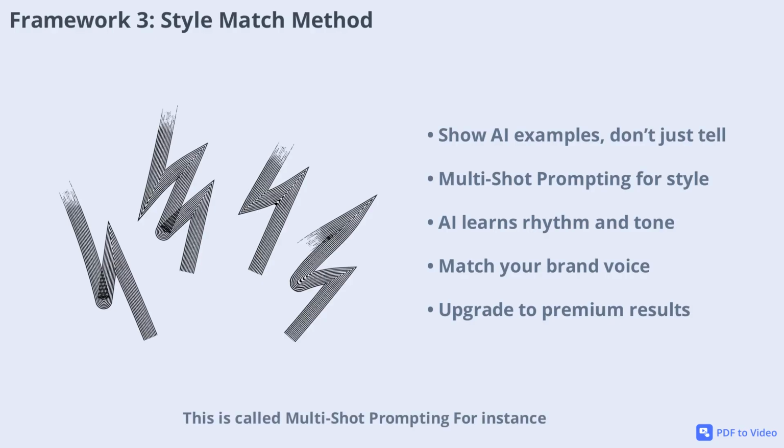For instance, you might provide 3 sample captions that capture the tone and quality you're after, then ask the AI to write new captions in the same style. This way the AI understands rhythm, tone, and what to avoid. The result? Outputs that actually match your taste and brand. Use this method whenever you need a particular writing style, design direction, or content format. It's one of the easiest ways to upgrade from average to premium results.